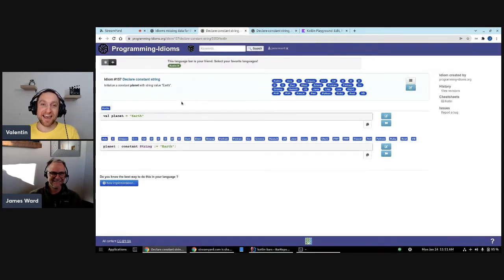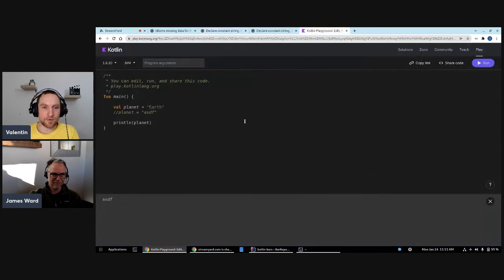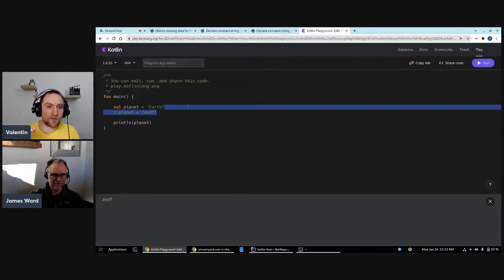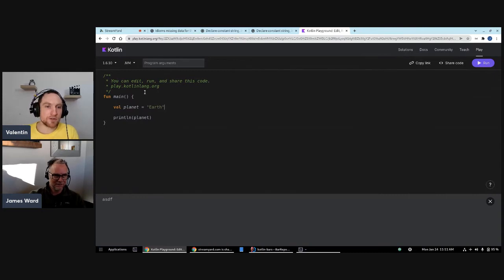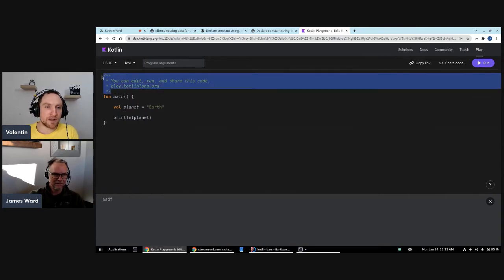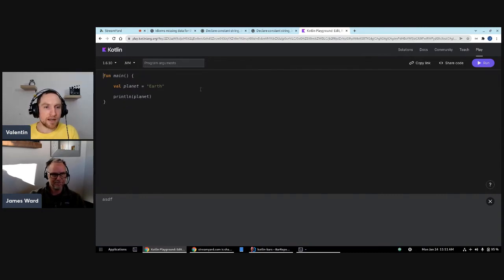And because we already have a tab open on the Kotlin Playground, I suggest we even add a runnable demo using a URL to the Kotlin Playground. Can we do this together? Sure, let's do it. Let's go to the Kotlin Playground. That's already in your web browser. We can remove the first lines of guidance. We don't need them before the main fun. Okay, and I think it looks good.